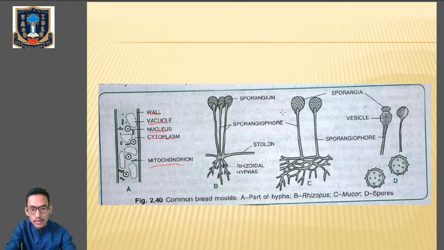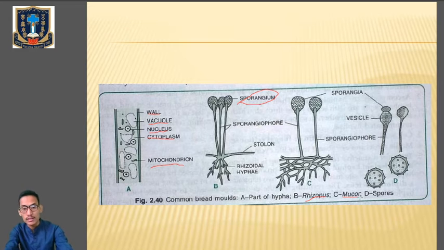Here you can see the sporangium, and the sporangiospores are present. This will help in the asexual mode of reproduction. Now you can see a few examples like Rhizopus and Mucor. These are a few examples of the class Zygomycetes. So kindly go through the characteristics whatever I have told you.